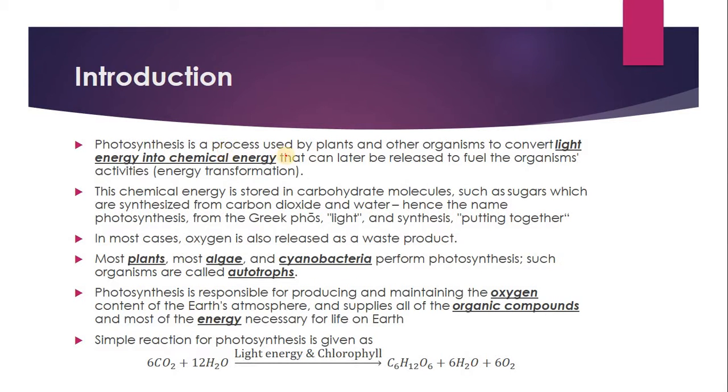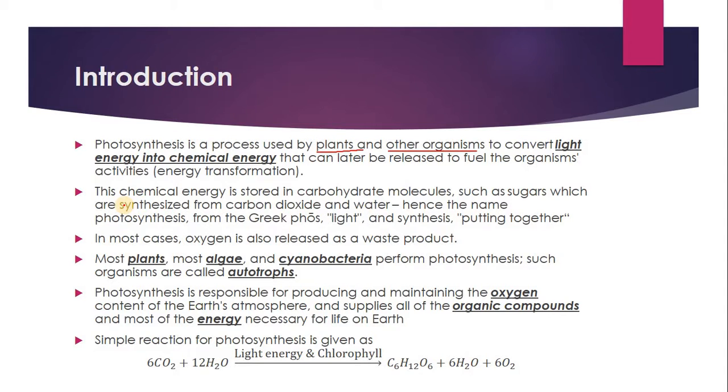So photosynthesis is a process used by plants and other organisms to convert light energy into chemical energy. The first point that you need to know about photosynthesis is that it's a process which is used by mostly plants but not restricted only to plants. Even other organisms are also involved in photosynthesis. They convert light energy into chemical energy. So that's a very important point.